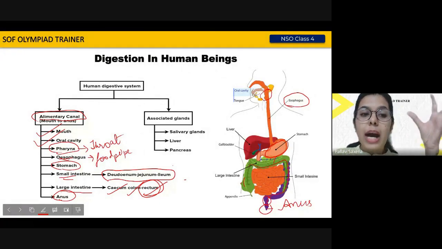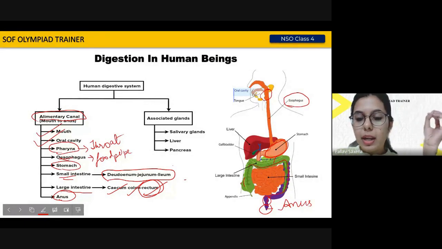Okay, now that is what is about the alimentary canal. Wait, Ahan, let me complete this slide, then I'll come to you. Okay, so that is the alimentary canal.